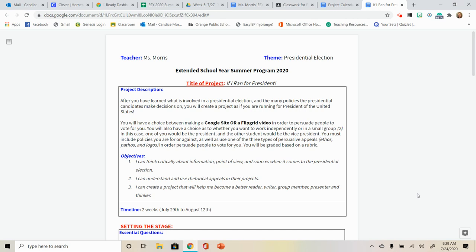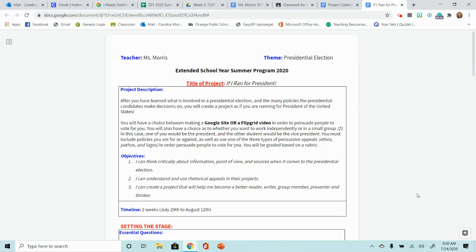So here we go. Your project description is: after you've learned what is involved in a presidential election and the many policies the presidential candidates make decisions on, you will create a project as if you are running for president of the United States. You will have a choice between making a Google site or a Flipgrid video in order to persuade people to vote for you. You will also have a choice as to whether you want to work independently or in a small group. If you're working in a small group, it only has to be 2 people. It cannot be more than that.